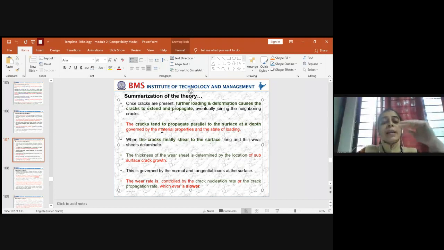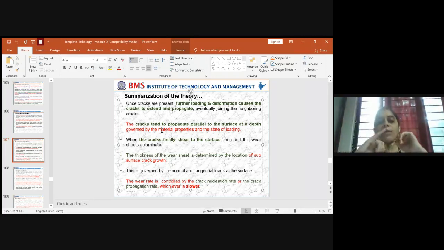But if it is a harder material, then only a very minor amount of wear particles might be removed in the form of a laminate. So it mainly depends upon the properties of the material, what the depth is in the form of crack propagation.